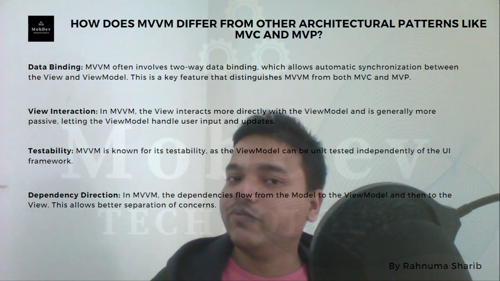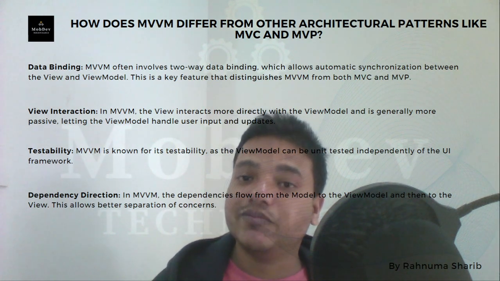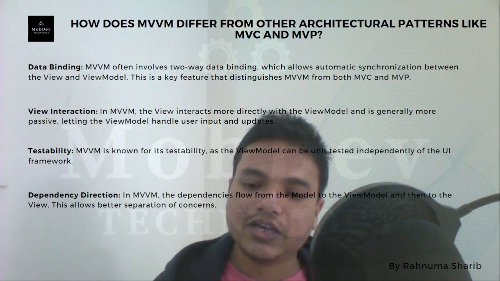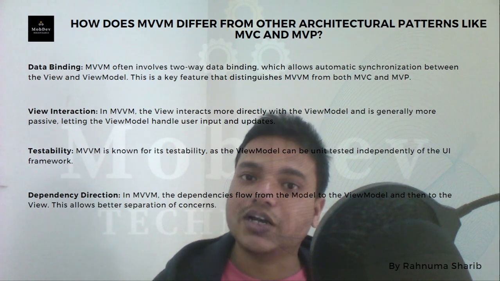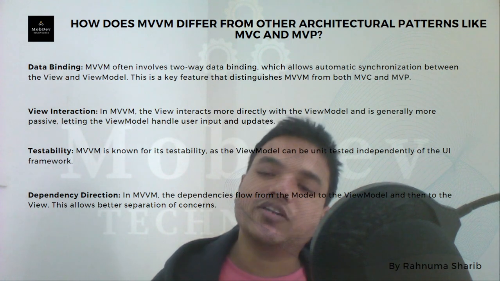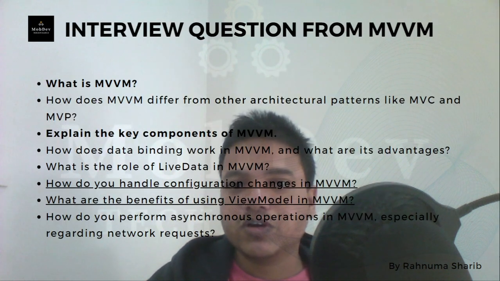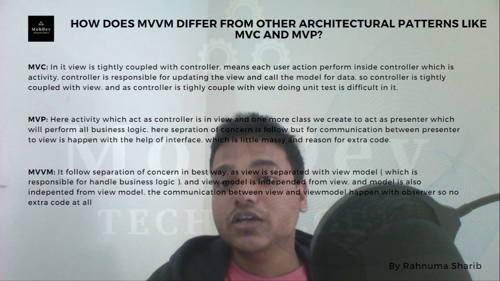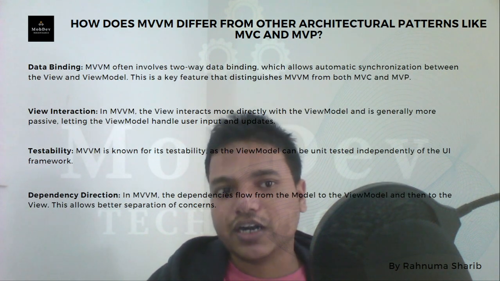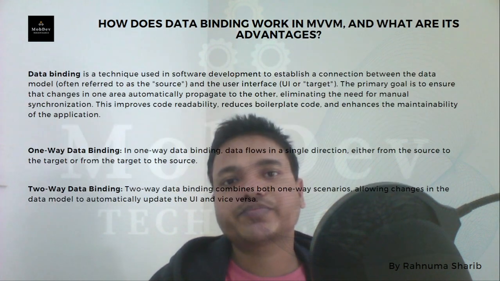MVC and MVP do not support data binding. MVVM does because it has a view model, and whenever the view data changes, it changes in the view model also. And if data changes in the view model, it also changes in the view. So this is data binding. You can say that also.